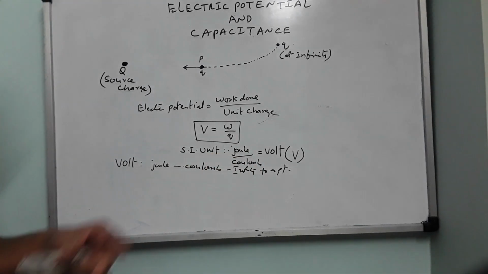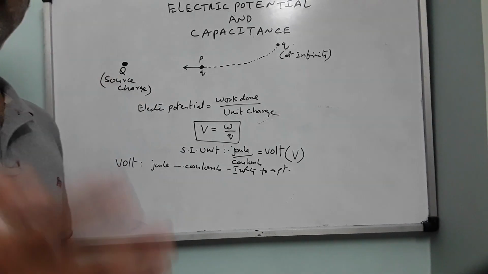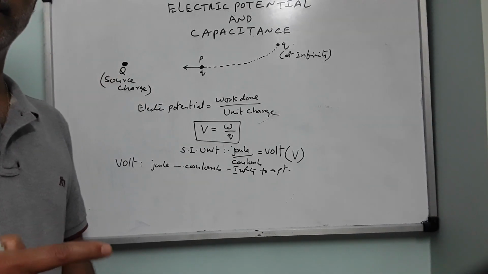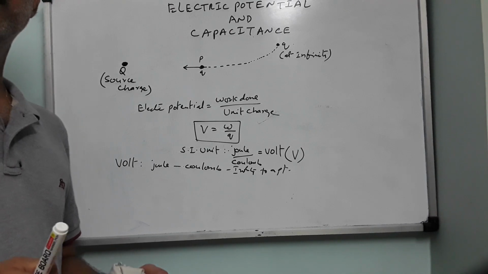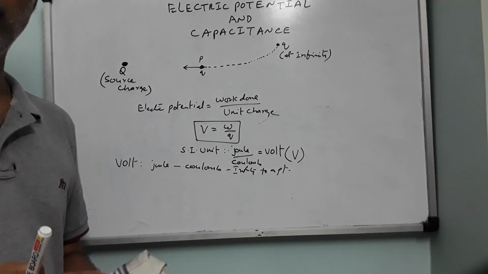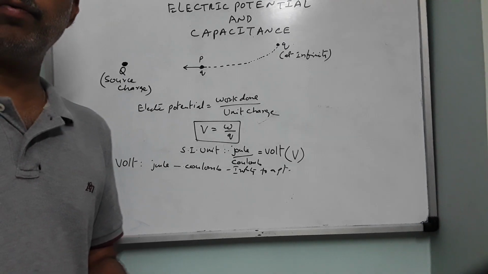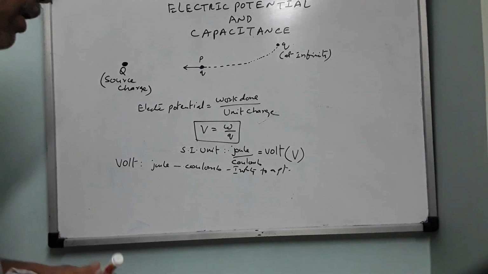So this potential will be of different orders. Generally in domestic AC we have 220, 230, 240, 250 volts, and sometimes we use transformers to step up and step down. While walking in the street you will see 22 by 11 kV, 33 by 11 kV.